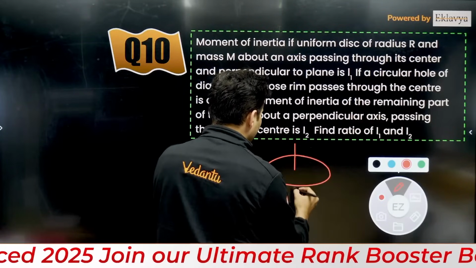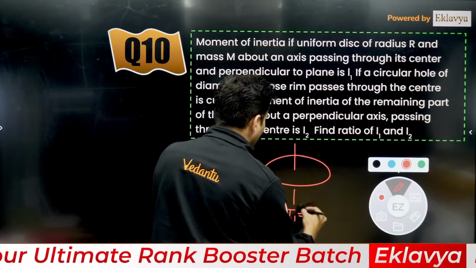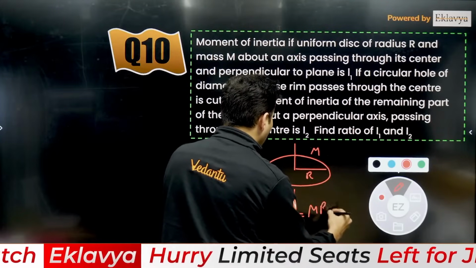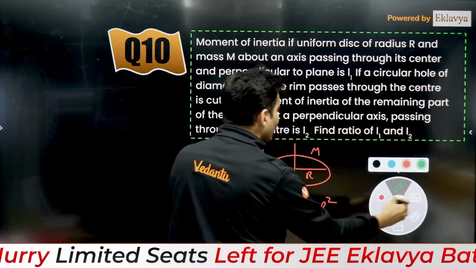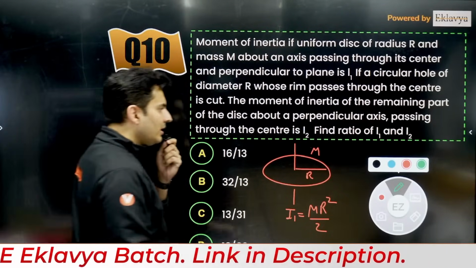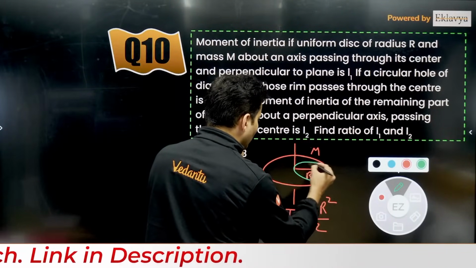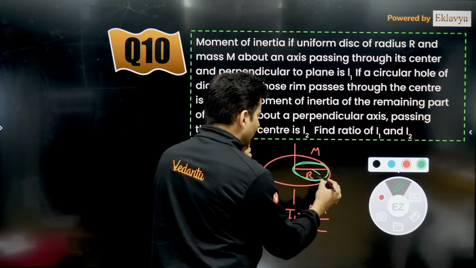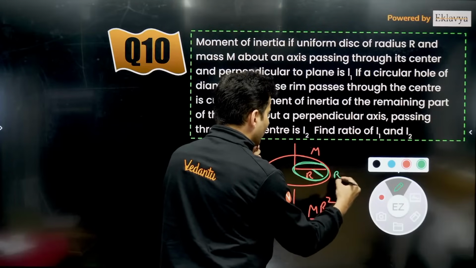So the first moment of inertia is very, very straightforward. Imagine this is the axis, this is I1, and if the mass is m and the radius is r, it will be mr square divided by 2. Now, a circular hole has been cut out. What might be its mass? First of all, the radius will be r by 2.